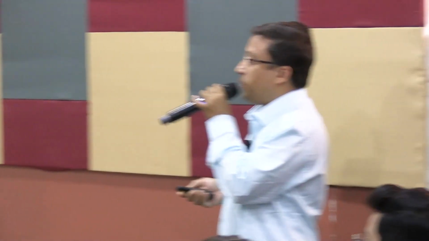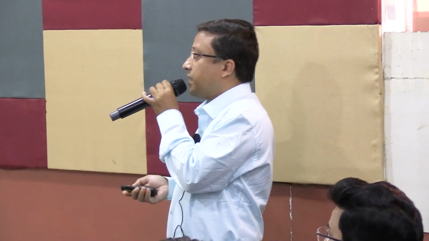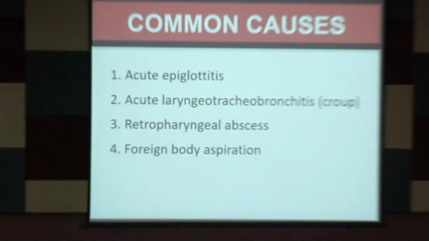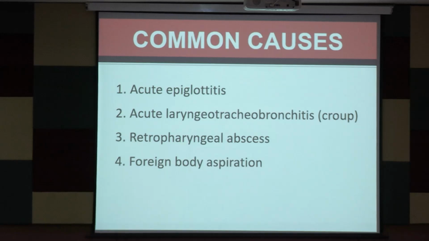Next, coming to the second part of today's class, acute epiglottitis. You have heard so many causes of stridor in children, but the commonest causes are, remember, acute epiglottitis, acute laryngotracheobronchitis, retropharyngeal abscess or foreign body aspiration. So now we will discuss three: acute epiglottitis, ALTB and foreign body aspiration in today's class, which is in your syllabus.